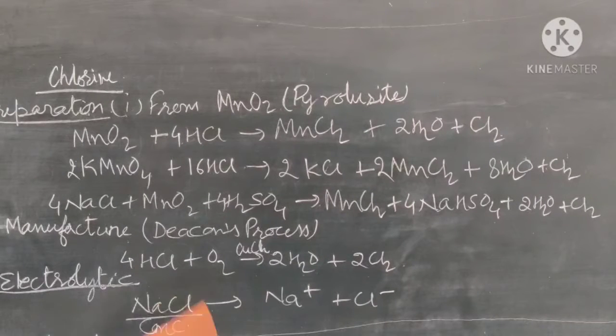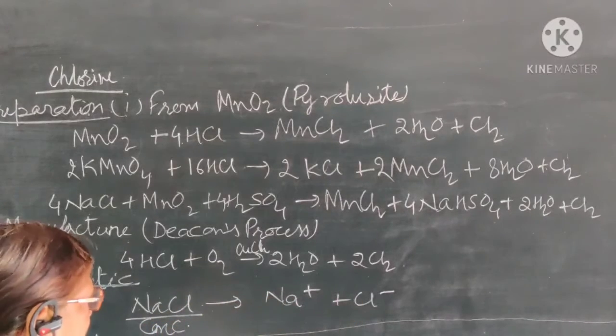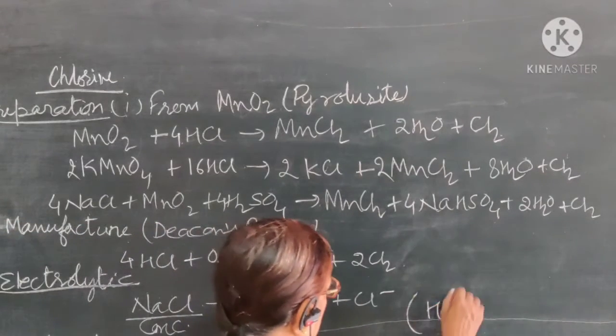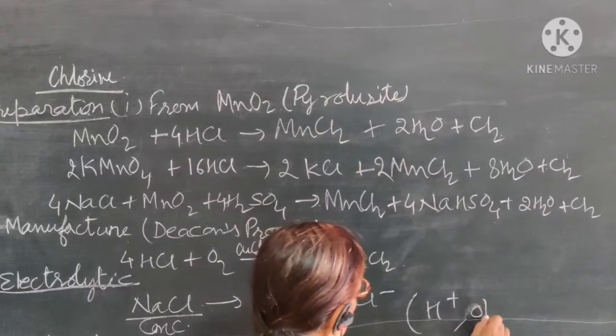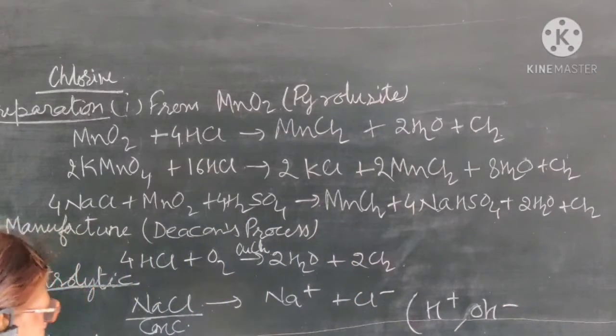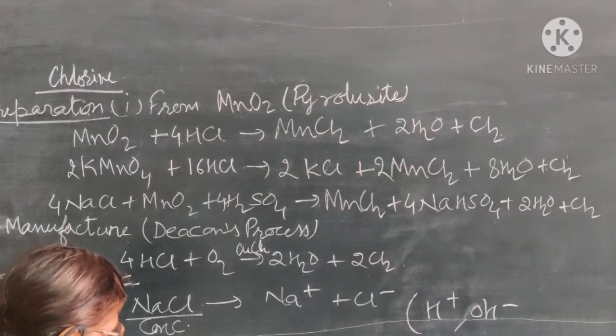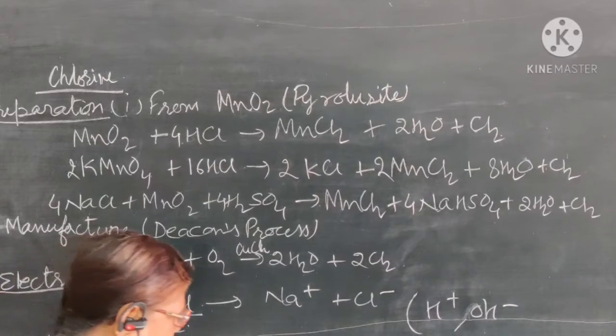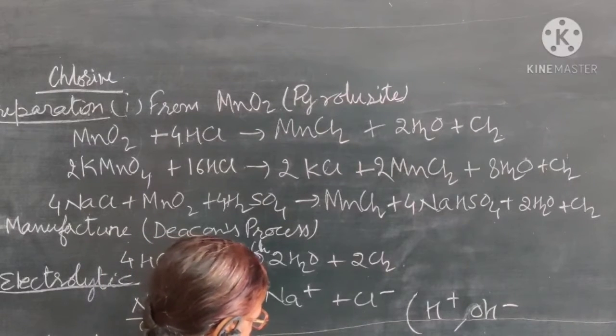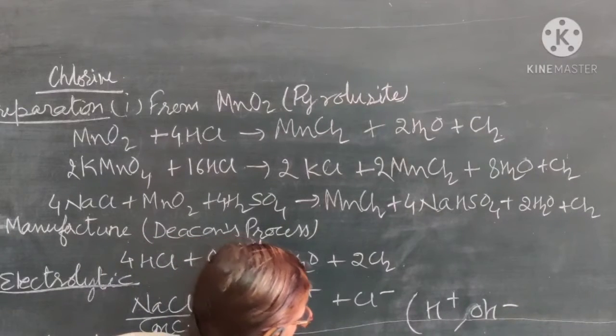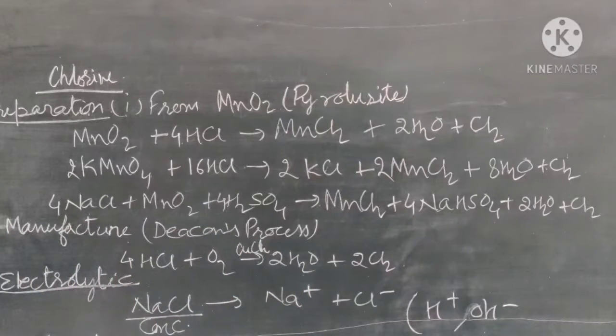This is also the method of preparation of sodium hydroxide, because sodium chloride in water has sodium ion, chloride ion, and water has H+ ion and OH- ion. So these ions are present. At the cathode, the hydrogen gas will be released. At the cathode, 2H+ ions will gain 2 electrons and convert into hydrogen. At the anode, the chlorine gas will be formed. At the cathode, the hydrogen gas will be formed, and that is the basis for the preparation of the chlorine gas.